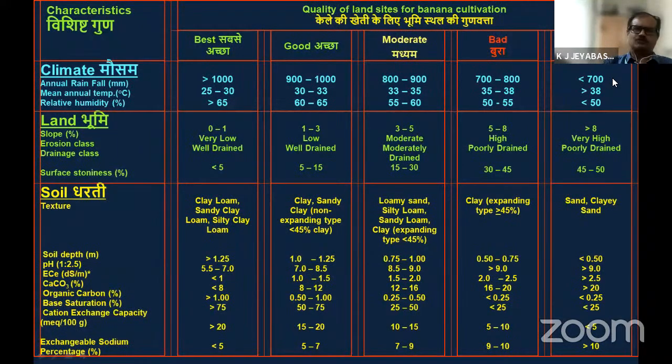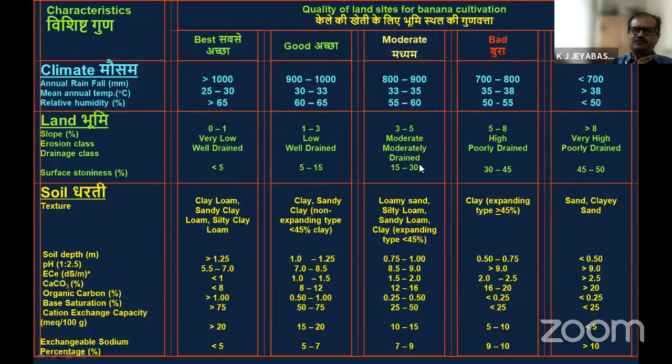If the underground water resource is very high, then we can manage at some level. The mean annual temperature should be between 25 and 35. For slope, up to 5% is permissible for banana cultivation; beyond that, land is not suitable. Erosion is taken as moderate, and drainage as moderately drained. Beyond that, poorly drained soil is very difficult for banana cultivation.